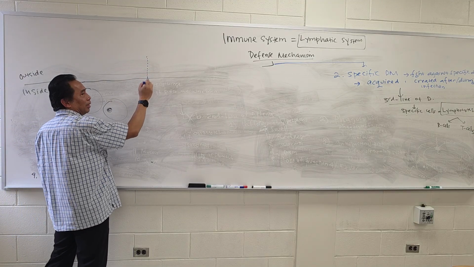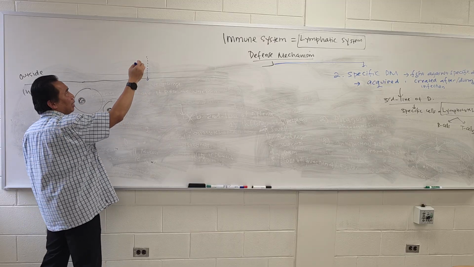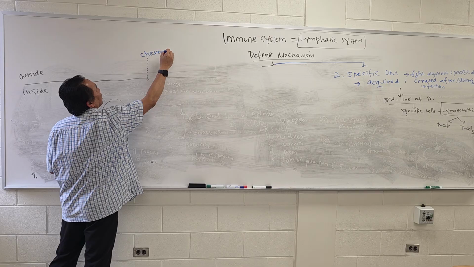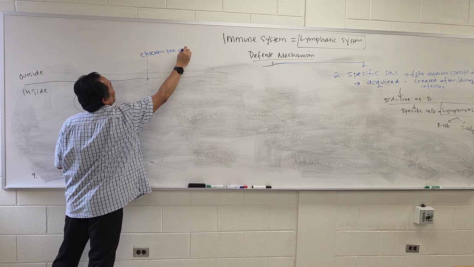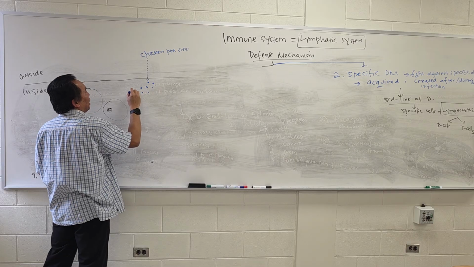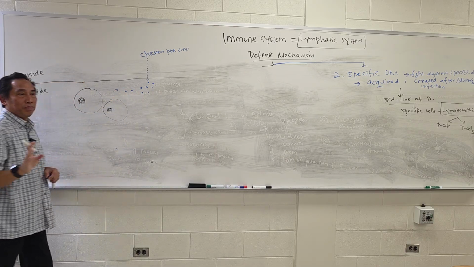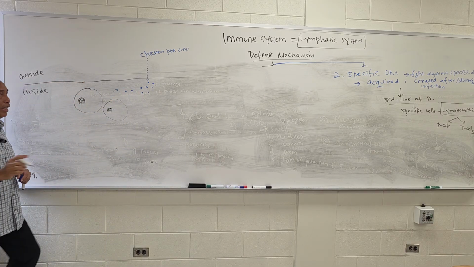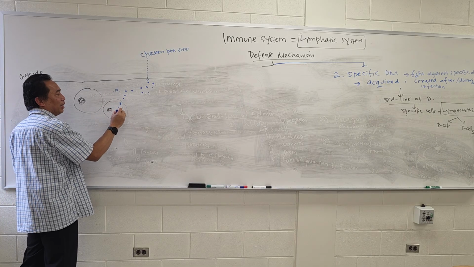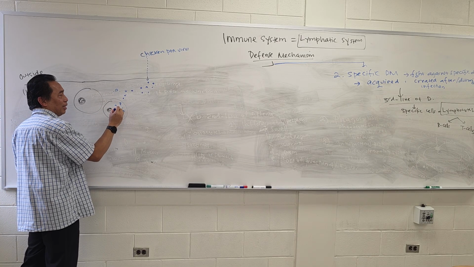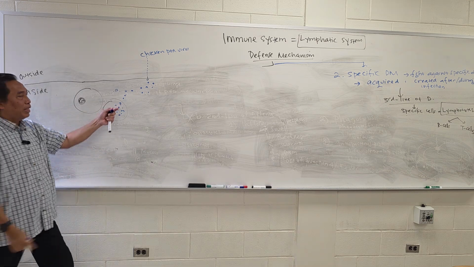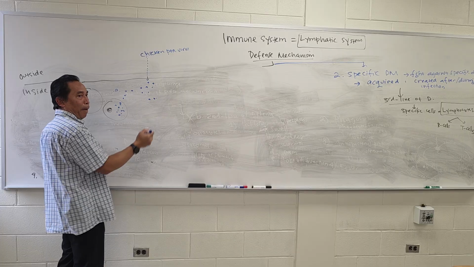Boom, enter. Let's say this disease is specific, like chickenpox virus. So it enters into your body. Are you with me? And some of them, of course, will be infecting your cells. Right? Some of them stay outside.